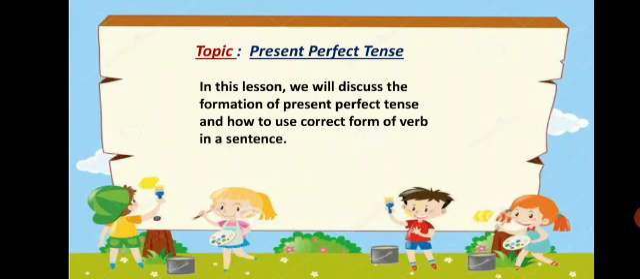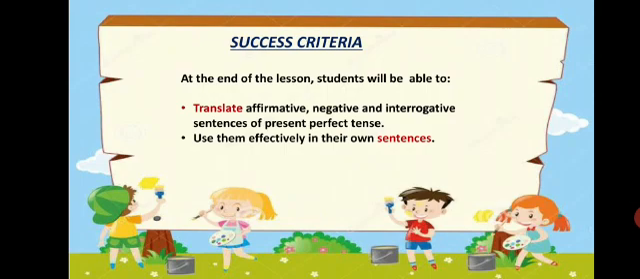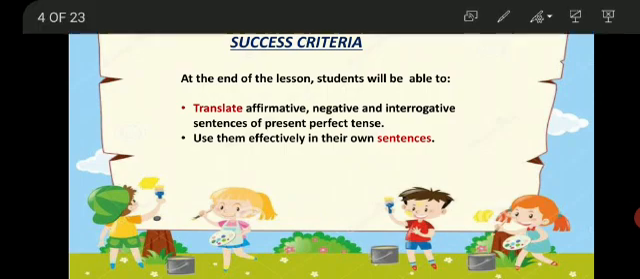Okay, before starting it, we will talk about our success criteria, or you may say our learning goals. So students, at the end of this lesson you will be able to translate affirmative, negative and interrogative sentences of present perfect tense, and you will also be able to form these 3 types of sentences, and then we will use them effectively in our own sentences, having the idea of the correct form of verb. So we will make the positive sentence, the negative sentence and the interrogative sentence.